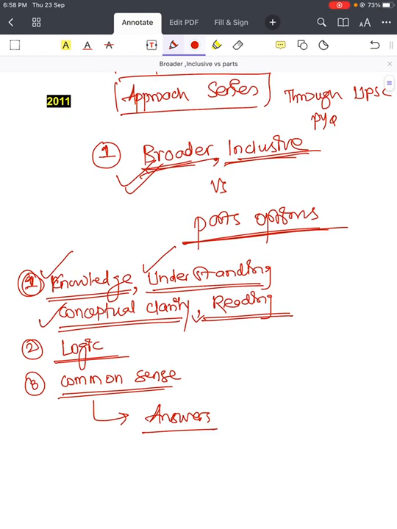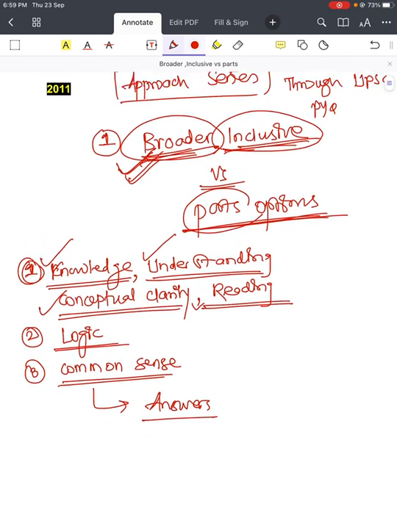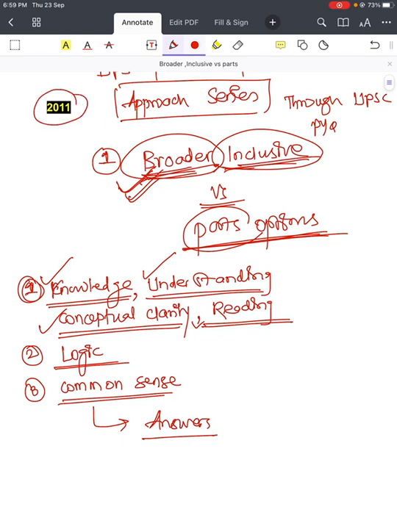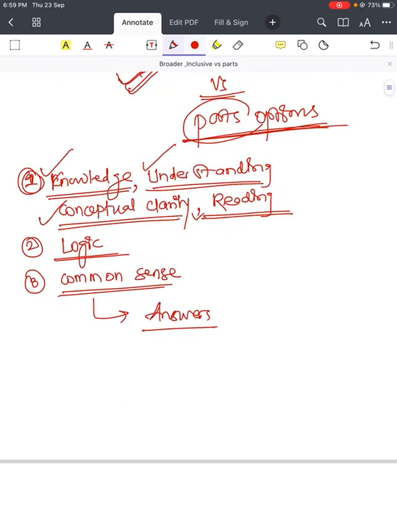But applying all these, if you are not able to get any answer and if your attempt is very less, then you can definitely think of this kind of approaches. So in this series, the first approach is broader inclusive versus parts options. Now we will see through UPSC previous year questions. First question paper is the 2011 question paper. A few questions of this question paper we will see.